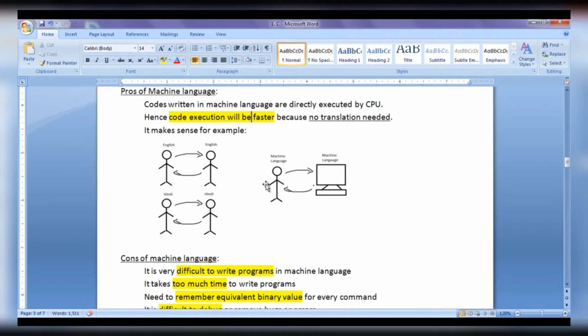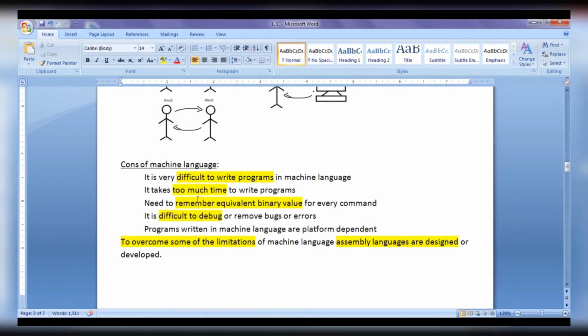Similarly, if a programmer knows machine language very well, and he tells something in machine language to the computer, the computer understands that because it knows machine language. It understands and replies back in machine language, and as the programmer knows machine language, he can understand and do the conversation easily and efficiently without any problem.